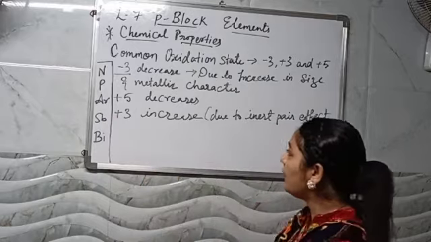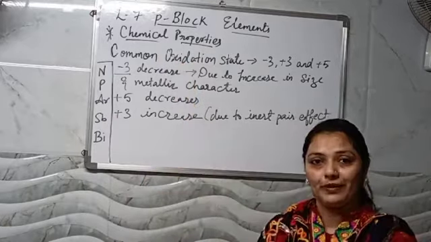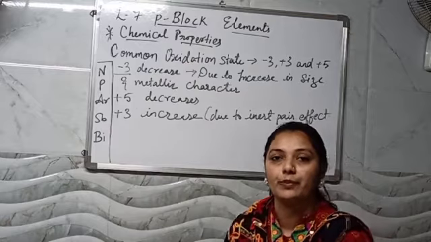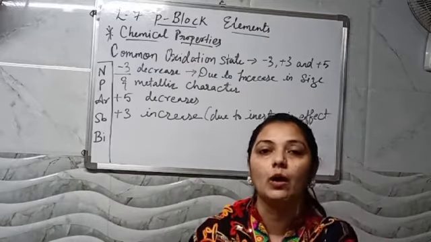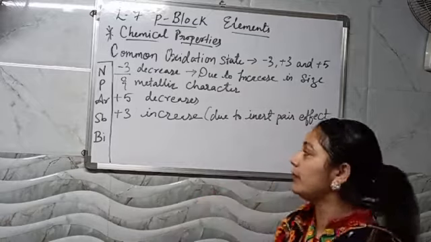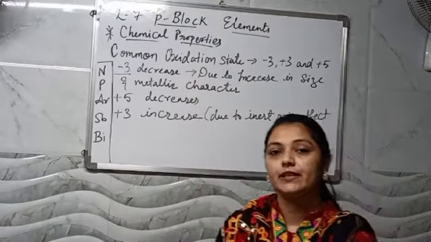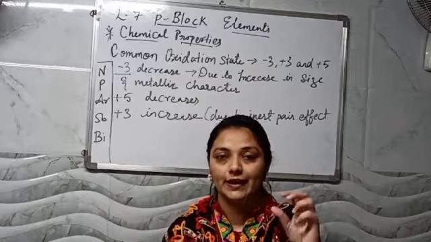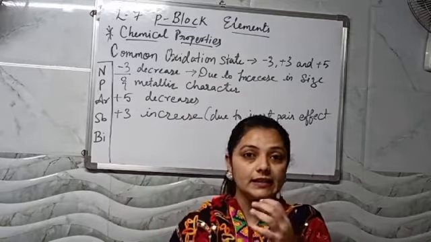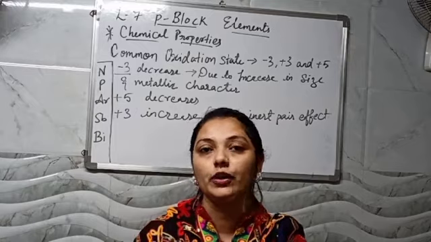Okay. Now dear student, one thing very important in the chemical properties: when we start with the chemical properties, we talk about how the elements are reacting with the other elements. So dear student, when we talk about the particular oxidation state, it is the number of the electrons. It is not only the number of the electrons gained, it is also the number of the electrons lost.